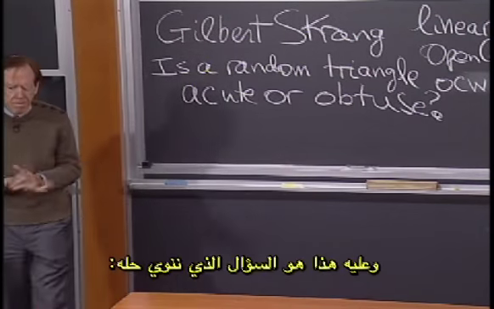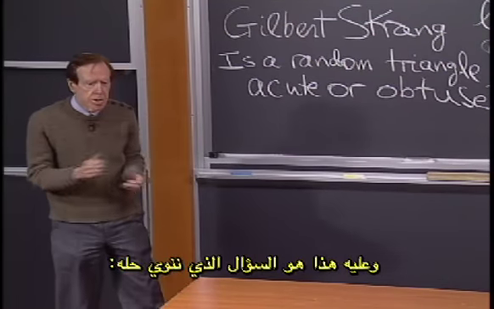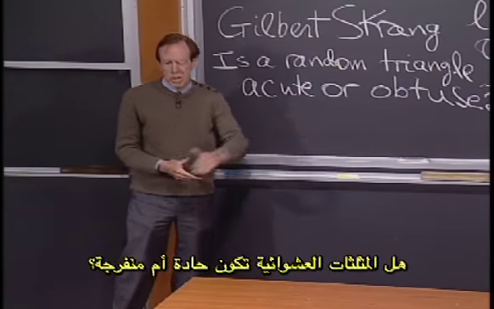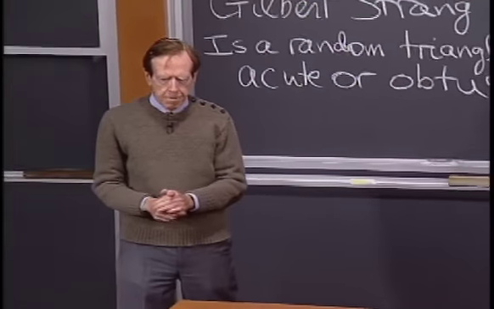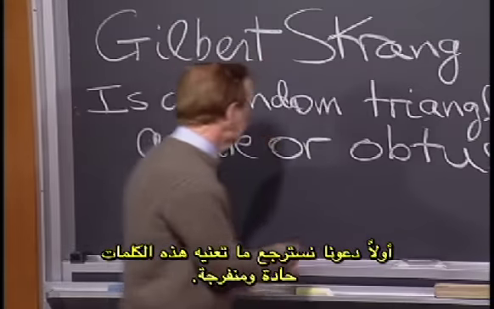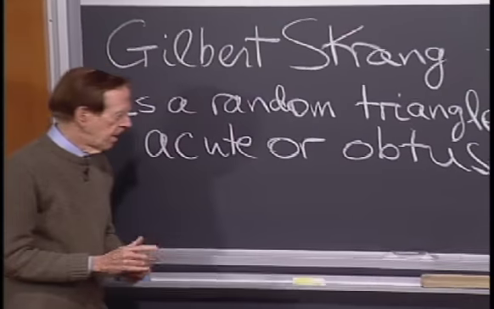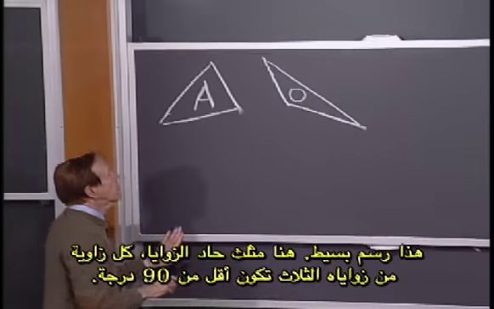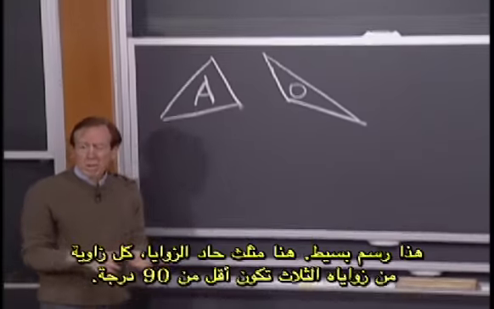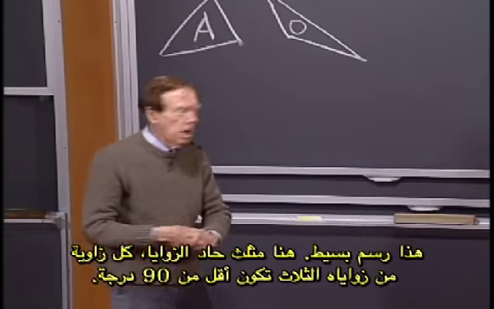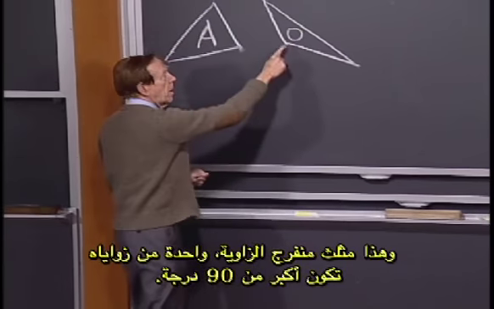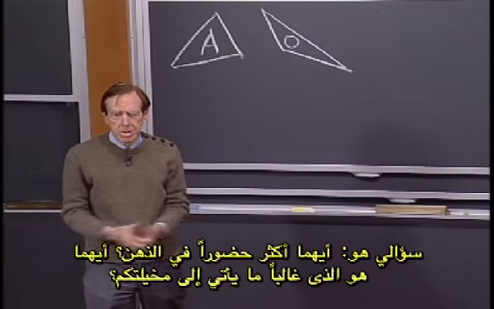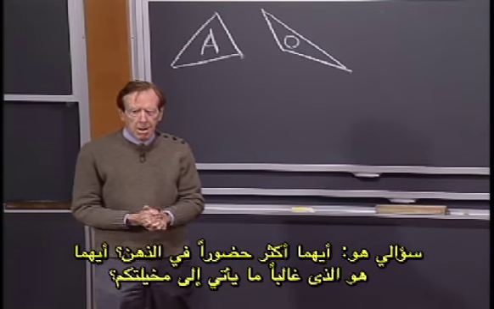So here's the question that today is aimed to solve. Is a random triangle acute or obtuse? Well, first let's remember what those words mean, acute or obtuse. So here's a little picture. There's an acute triangle. All the angles are below 90 degrees, less than 90. Here's an obtuse triangle where one of the angles is larger than 90. And I guess my question is, which one is more common, which one is more likely?